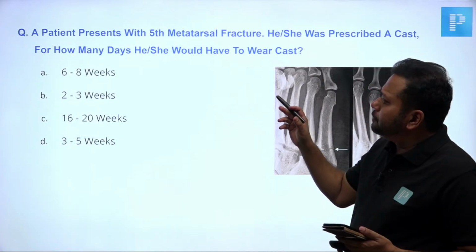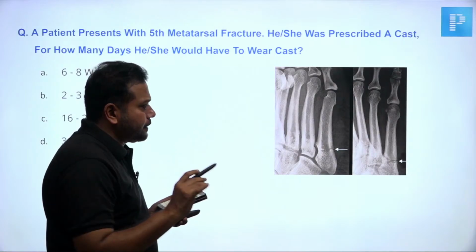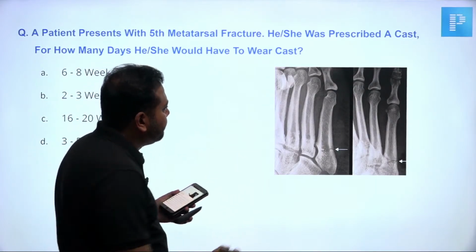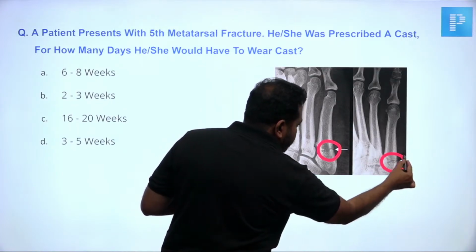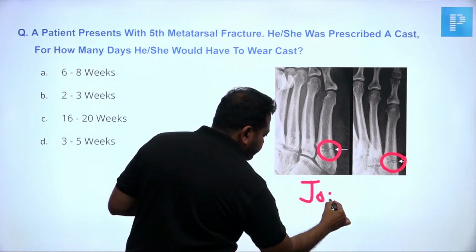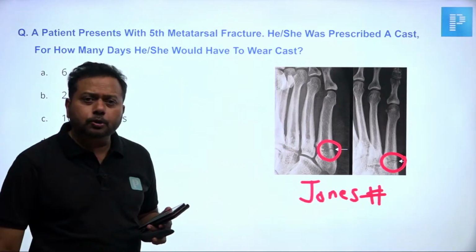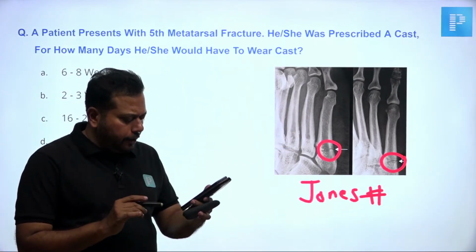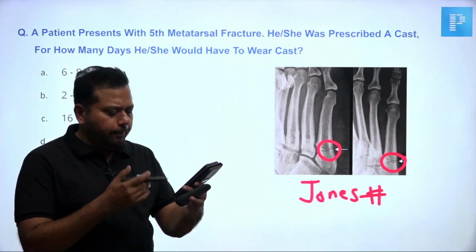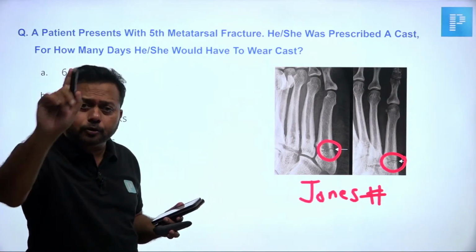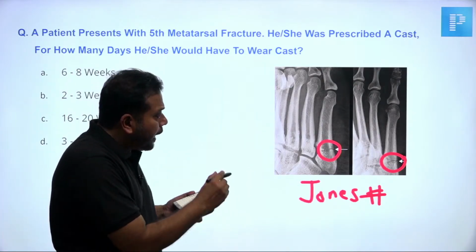A patient presents with a fifth metatarsal fracture. How long should she be given a POP cast? That's the question. When you see here, I am able to identify a fracture. This is called Jones fracture. There is also a pure classical sunburst appearance. Many are saying sunburst; for that, it should be osteogenic sarcoma. Right? Good.